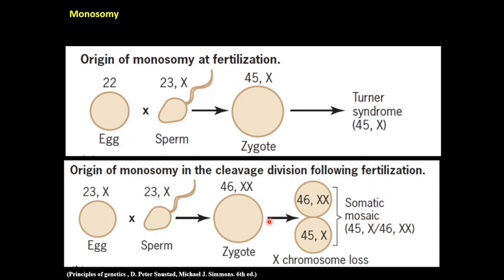And if this loss of one of the X chromosomes takes place very late in the development process, then in this condition we find a very small number of cells are aneuploid, and they have very mild symptoms of Turner syndrome. The people who have 45,X karyotype, meaning those who have Turner syndrome, do not have a Barr body in their cells. Now this is a question for you: why do Turner individuals not have a Barr body?